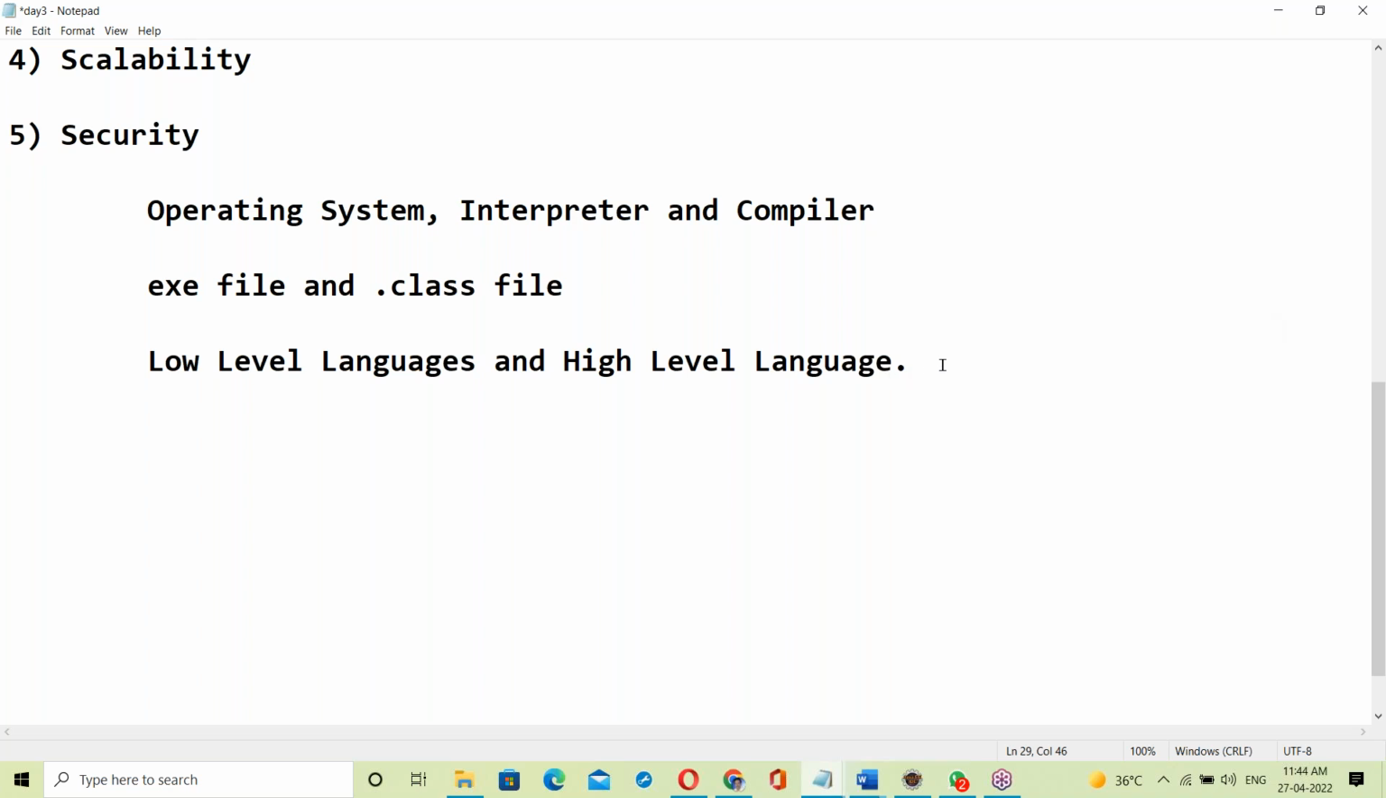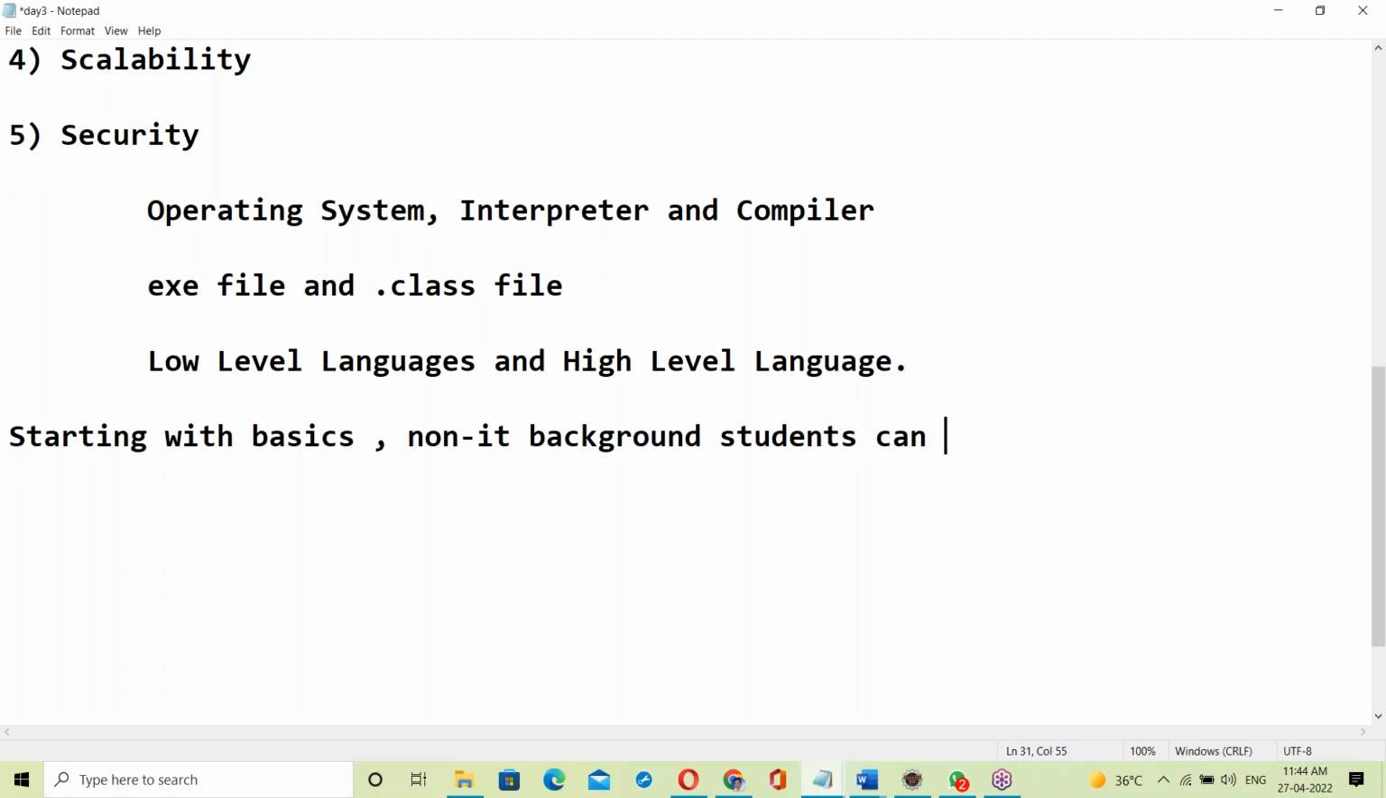So let us start from the basics. Now I'm starting with basics. Even non-IT background students can understand these features and these basics. Everyone can understand.